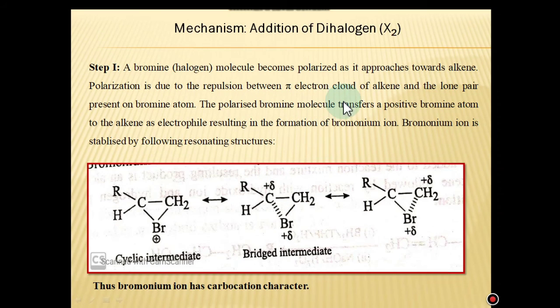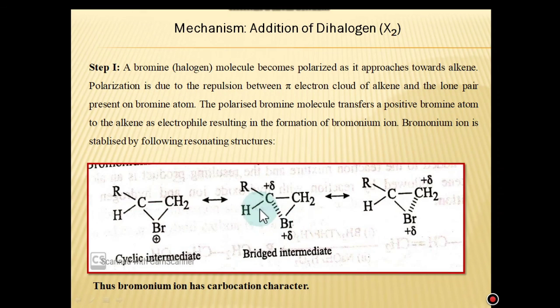The polarized bromine molecule transfers a positive bromine atom to the alkene, which acts as a nucleophile, while bromine acts as an electrophile, resulting in the formation of a bromonium ion. It is called the bromonium ion. The bromonium ion is stabilized by the following resonating structures like this. This is structure 1, this is structure 2, and this is structure 3. See here the charge delocalization. Here is the positive charge on bromine.